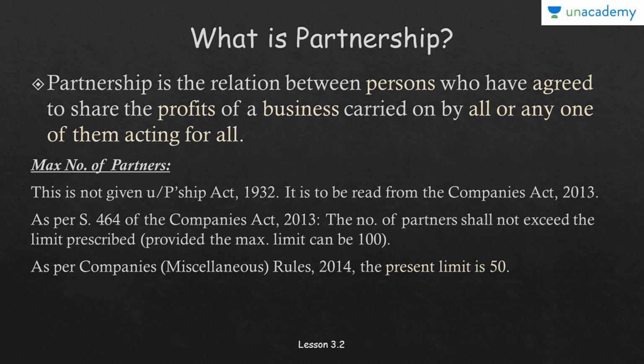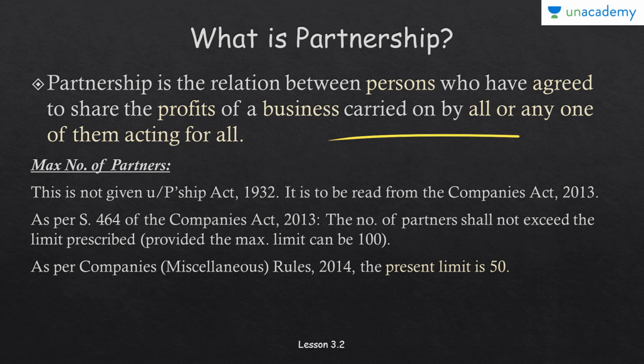Now, what is partnership? Partnership is the relationship between persons who have agreed to share the profits of a business carried on by all or any one of them acting for all. The words that I have highlighted here are the essential characteristics present in the partnership.